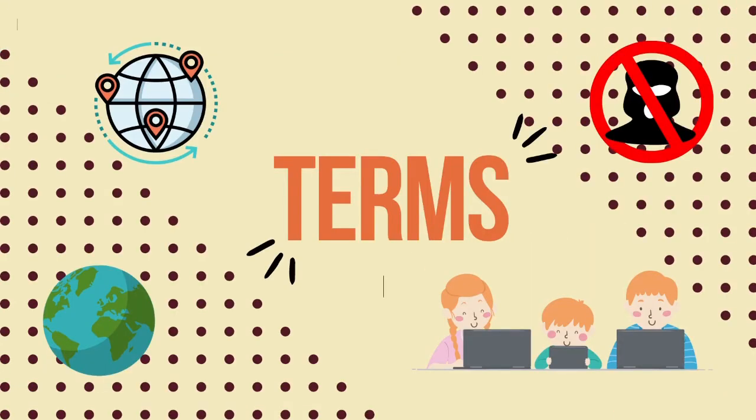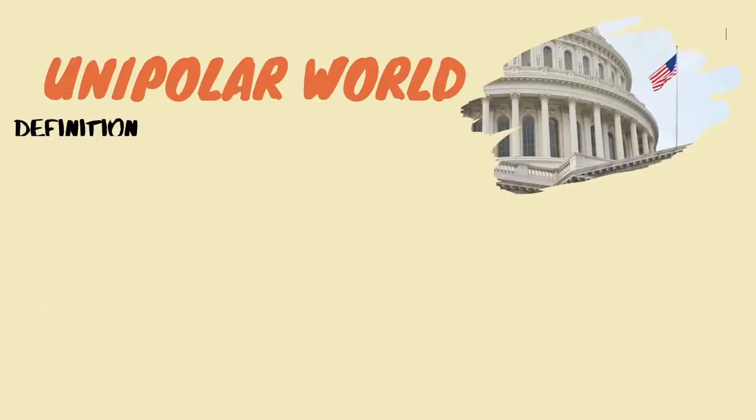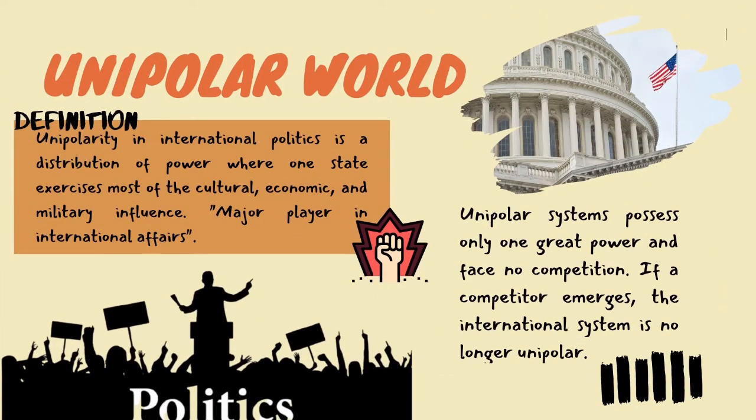Now some important terms. Unipolar world. Unipolarity in international politics is a distribution of power where one state exercises the most cultural, economic, and military influence. It is the major player in international affairs. Unipolar systems possess only one great power and face no competition. If a competitor emerges, the international system is no longer unipolar.